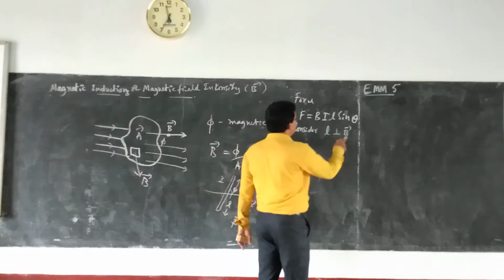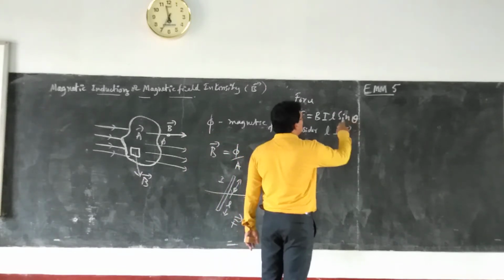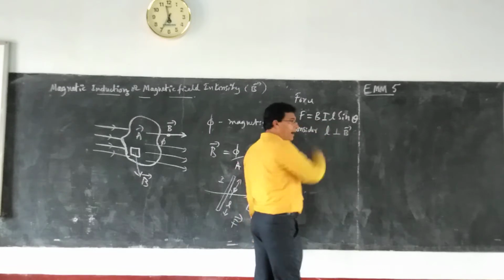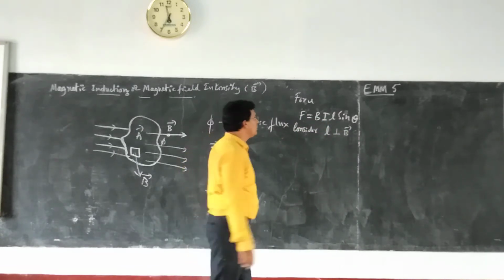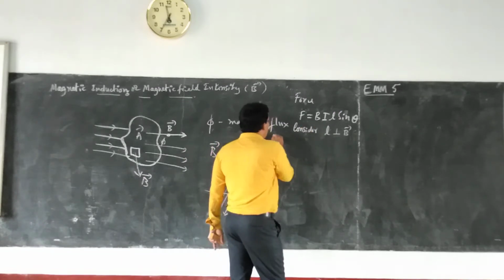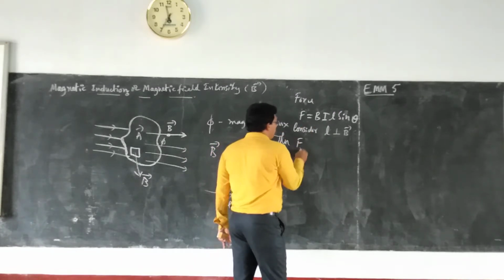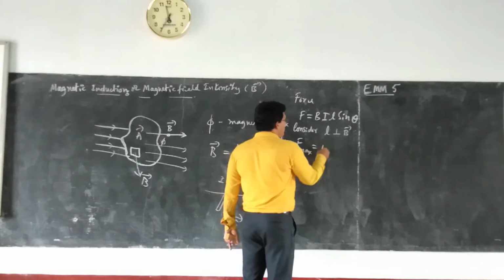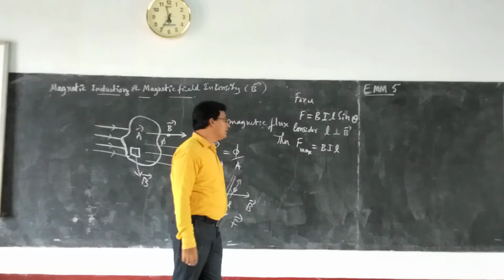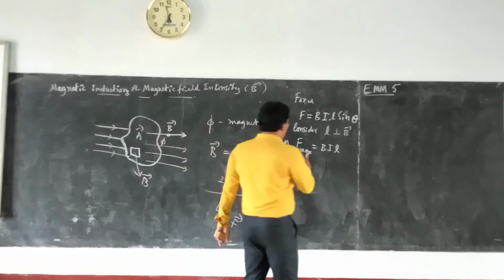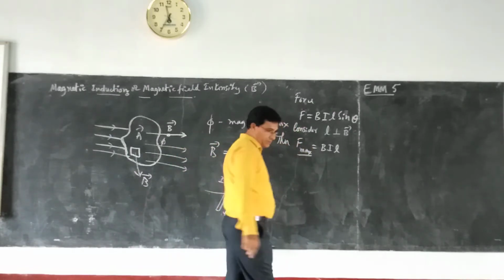So then this implies what? Theta equal to 90 degrees, sin 90, then you will have the maximum force experienced by the conductor. So therefore, what you have? F will be F maximum then. That will be equal to B into I into L. This is the expression for maximum force.